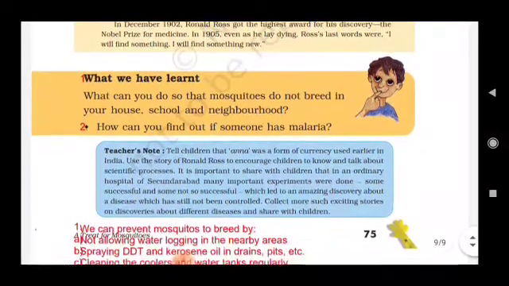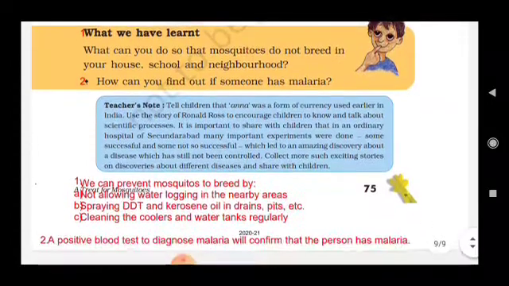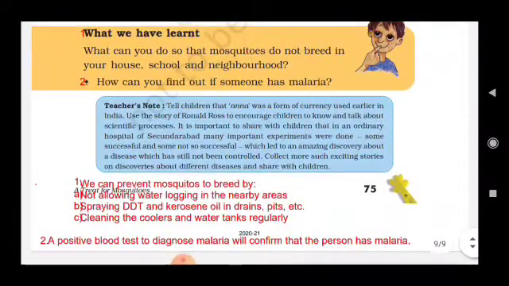Now what we have learned, what can you do so that mosquitoes do not breed in your house, school and neighborhood? We can prevent mosquitoes from breeding by not allowing water to get logged in nearby areas, spraying DDT and kerosene oil in drains and pits, and cleaning the coolers and water tanks regularly. Number 2, how can you find out if someone has malaria? A positive blood test will confirm that the person has malaria.